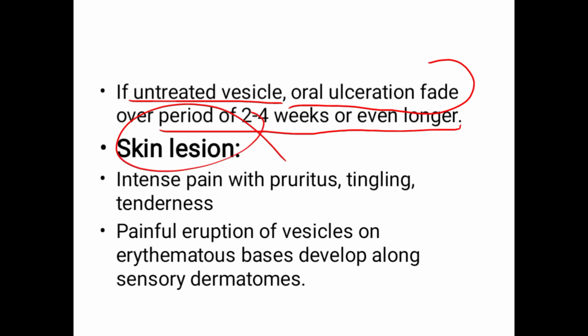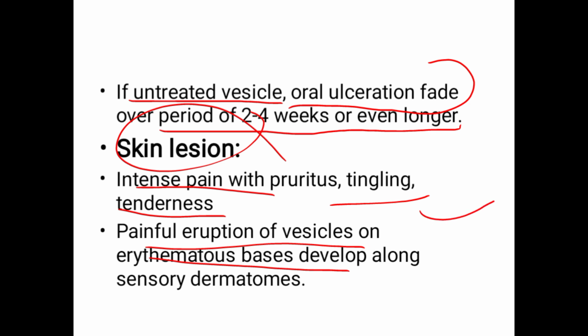The skin lesions: intense pain with pruritus, meaning itching, tingling, tenderness. A painful eruption of vesicles on an erythematous base, meaning on a reddish base, along the sensory dermatomes. A dermatome is the area of skin supplied by sensory fibers from a single spinal nerve root.